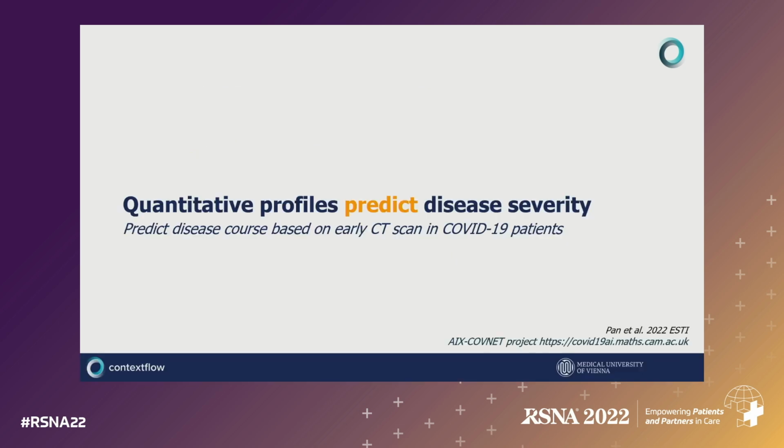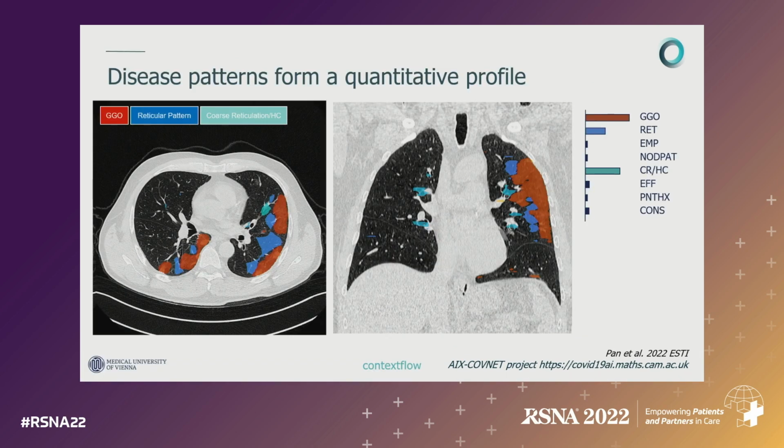Right, so the segmentation works quite well, but now let's put it all together and see what we can do in terms of prediction if we use this disease profile. Essentially, if we predict and segment these patterns, we get a quantitative profile of what's happening in the scan. We can use that to link what we see right now in the CT to the future of the patient.